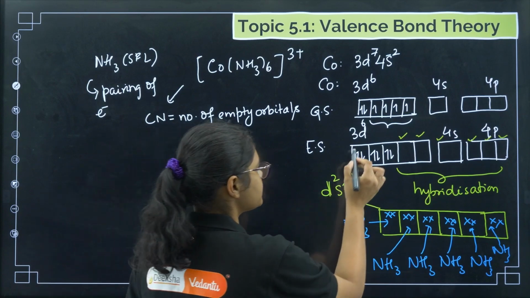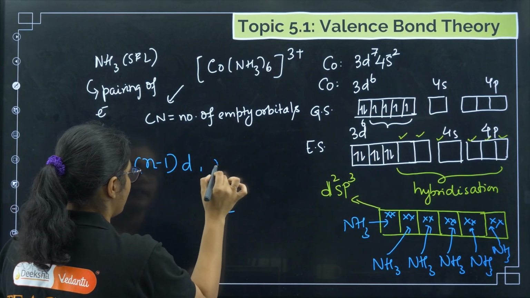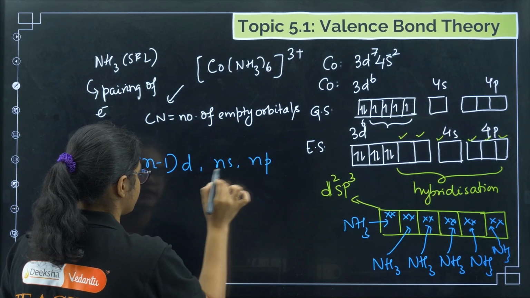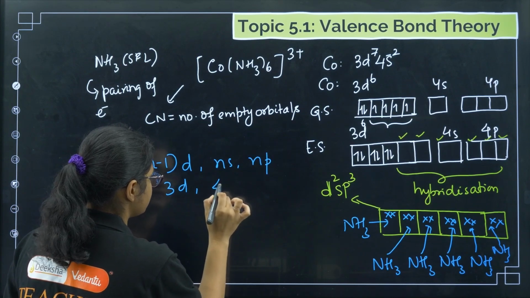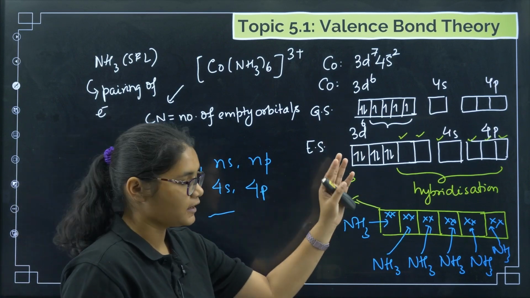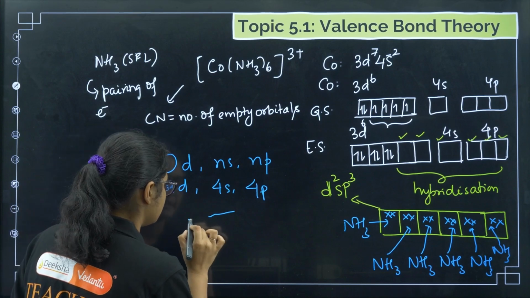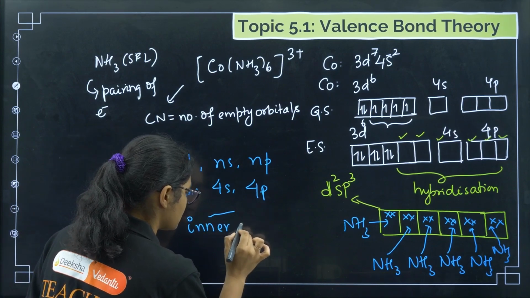Now what are the orbitals used here? (n-1)d, ns and np, so I can say 3d, 4s and 4p. Because it is using the (n-1)d orbital, the inner d orbital, it is called an inner orbital complex.